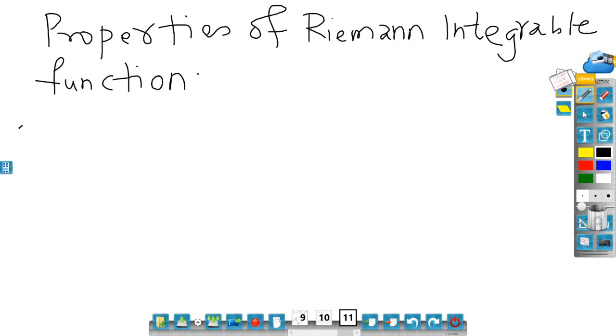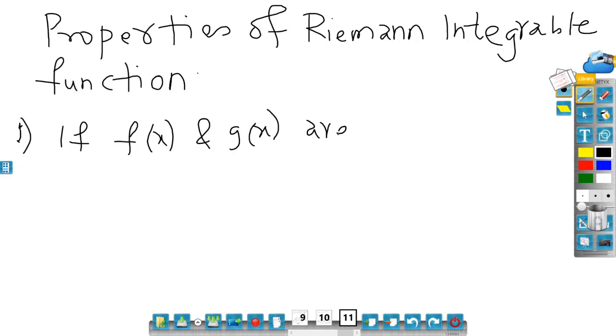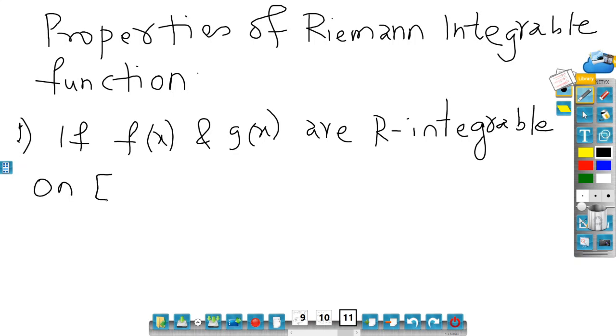So number one property: if f of x and g of x are integrable on the closed interval a comma b.